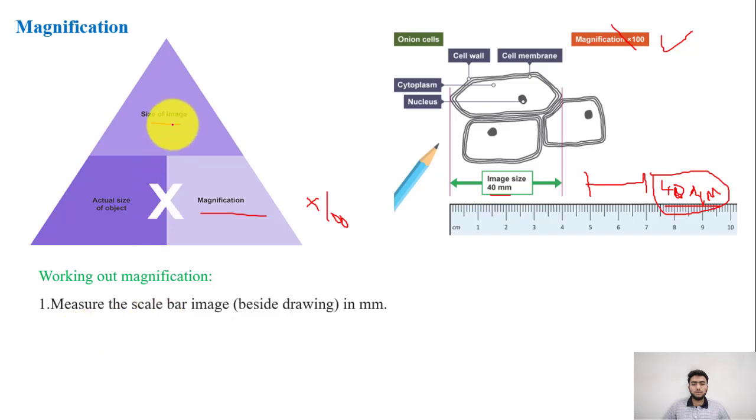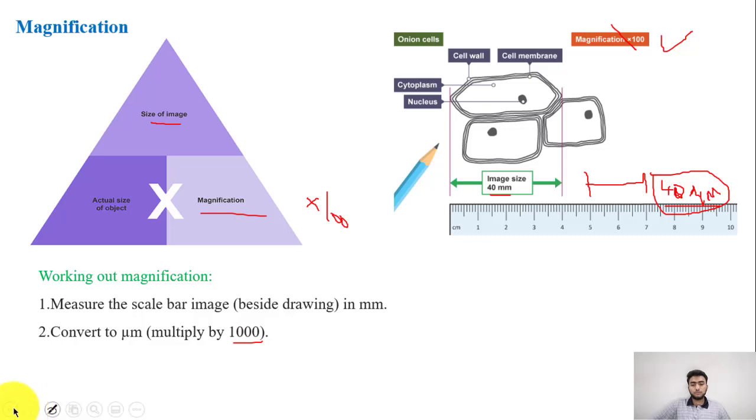This would be the size of image. Then convert to micrometers, because most of the times the scale is given in micrometers. So, it's really important that you convert the units, and that you can do by multiplying the millimeters by 1000.